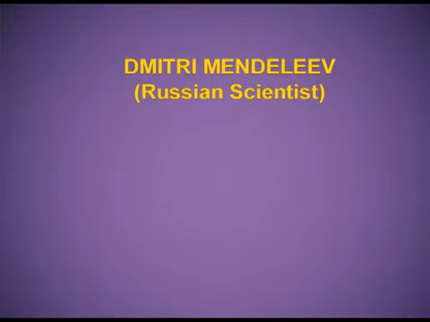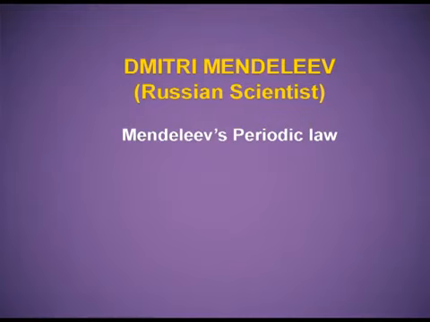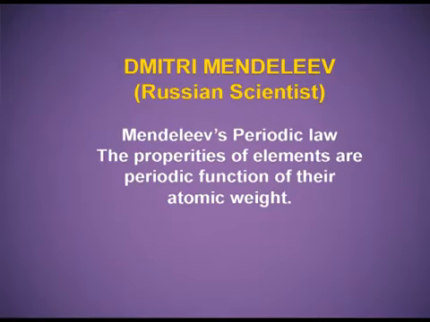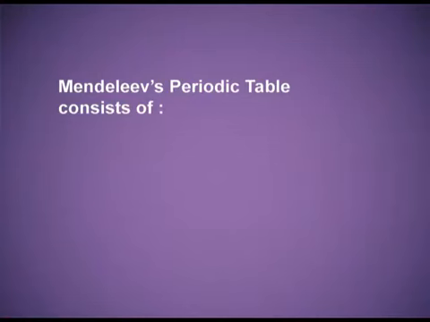He gave his law that is known as Mendeleev's periodic law. The law states that the properties of the elements are the periodic function of their atomic weights. He gave importance to atomic weights. Mendeleev arranged elements horizontally in the order of their increasing atomic weight. He gave preference to the chemical properties and ignored atomic weight if some of the elements did not fit in as per atomic weight.